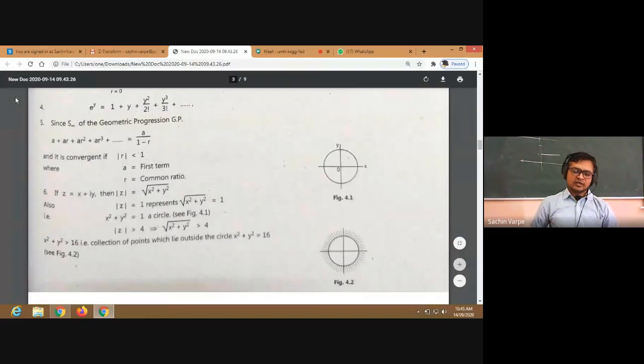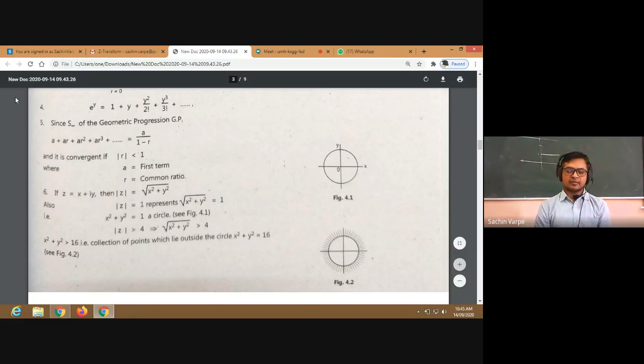So actually, here this mod of Z, if we denote it by r, then r is nothing but the radius of that circle, and r is equal to the square root of x square plus y square. If we square on both sides, then what will we get? x square plus y square is equal to r square, and that is nothing but an equation of a circle. If we consider r to be 1, then that will be a standard circle, right? So basically, this mod Z equal to r represents a circle. Always remember.